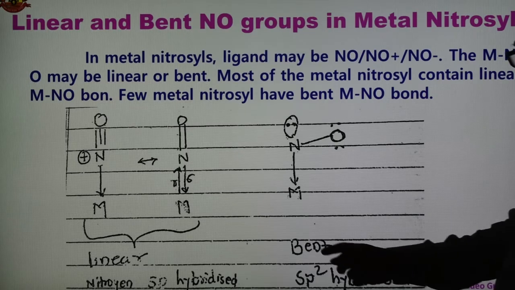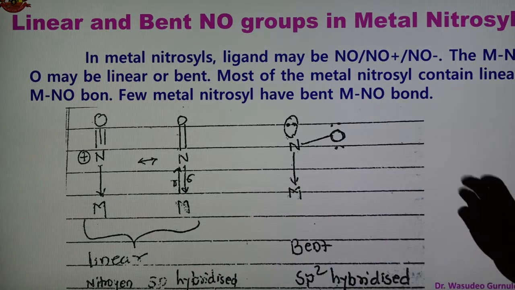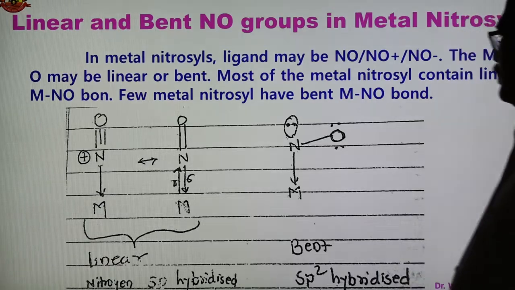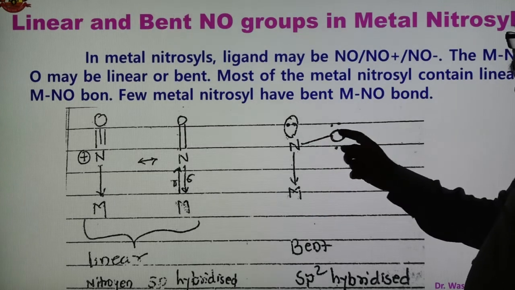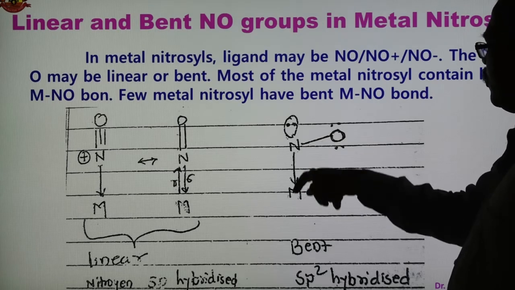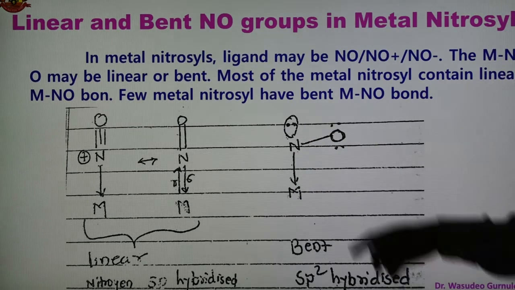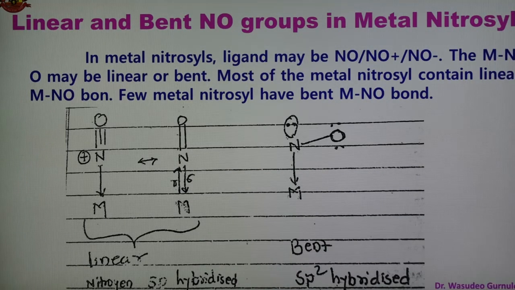In some cases, there is also a bent structure. In the linear case, nitrogen is sp hybridized. When nitrogen is sp hybridized, it shows the linear structure, and when nitrogen is sp2 hybridized, it has a bent structure. See here, the nitrogen lone pair, and this is the bent structure of NO. This is the bend, this is the coordinate bond with the metal, and this is linear. When nitrogen is sp, it is linear. When nitrogen is sp2 hybridized, it shows a bent NO group. So these are the two types, bent NO and linear NO, present in metal nitrosyls.